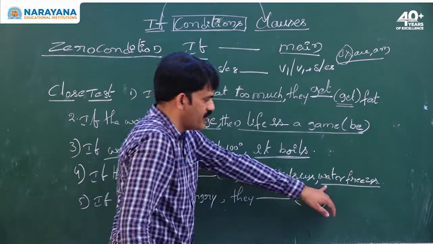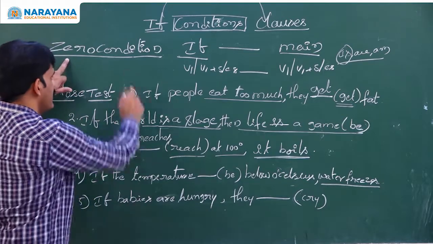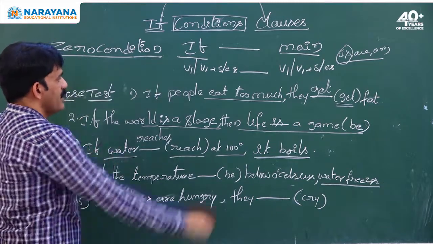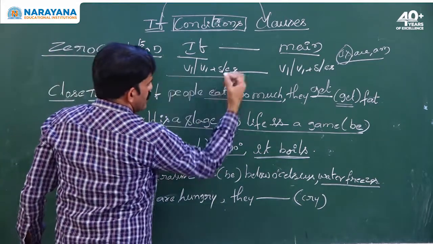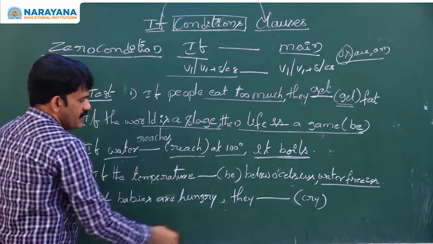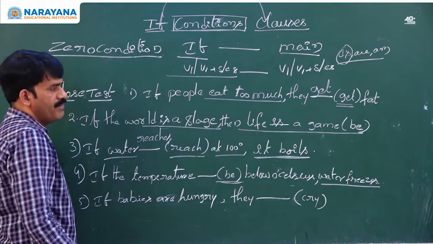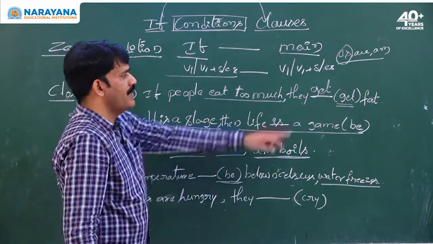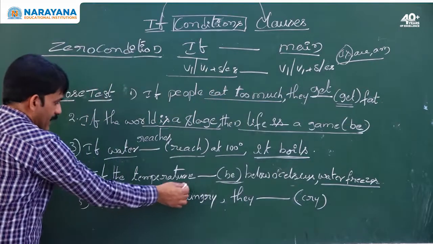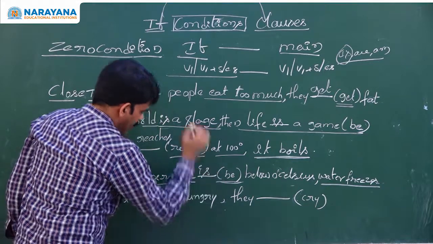It gives the information the sentence belongs to zero condition. When the sentence gives information that belongs to zero condition, in the if clause you need to write simple present tense, V1 or V1 plus S or ES. But here in the bracket they have given you B. B stands for B form. What are the present B forms? Is or am. So the temperature is a third person singular, hence I need to take the is.